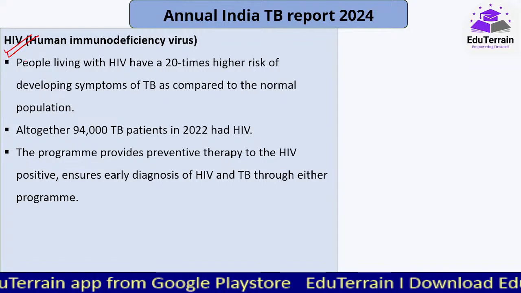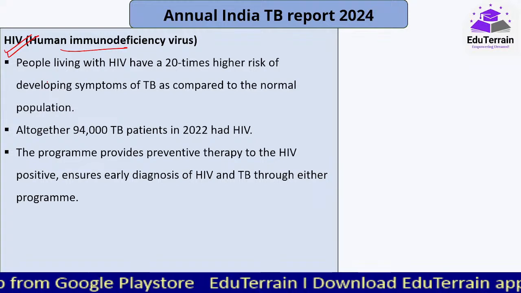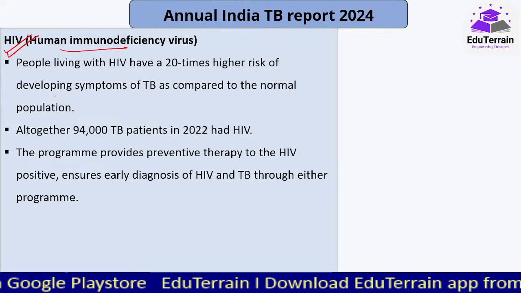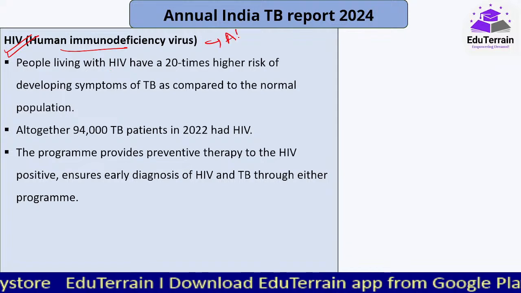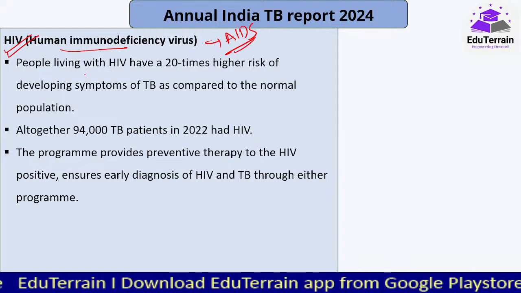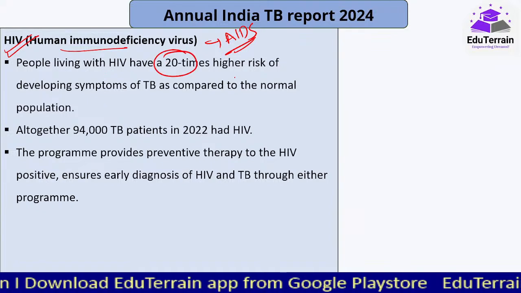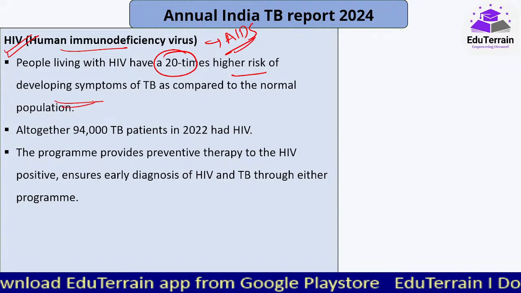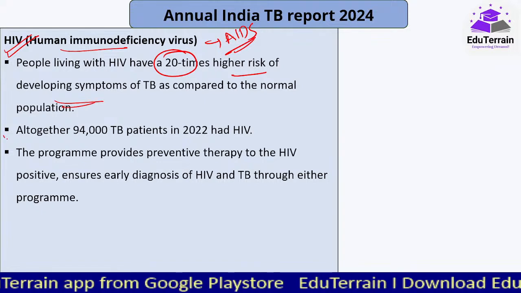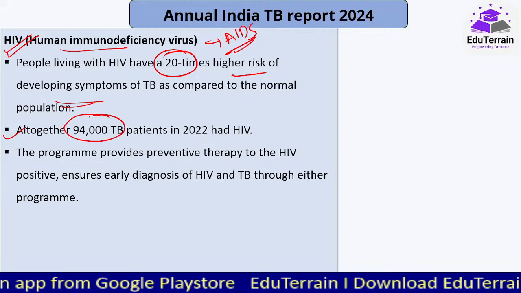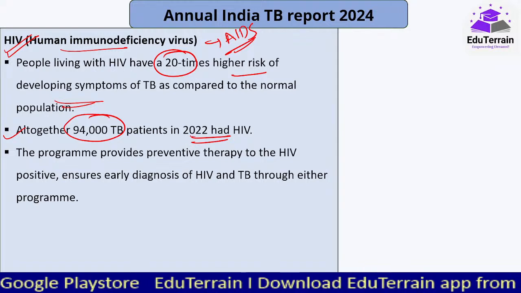HIV, another risk factor, that is human immunodeficiency virus, which compromises the immune system and leads to acquired immunodeficiency syndrome, that is nothing but AIDS. People living with HIV have a 20 times higher risk of developing symptoms of TB as compared to any normal person. Altogether, 94,000 TB patients in 2022 have been found to have HIV.